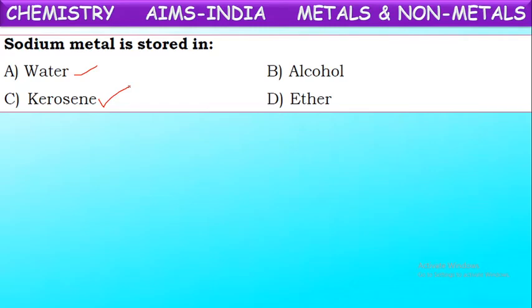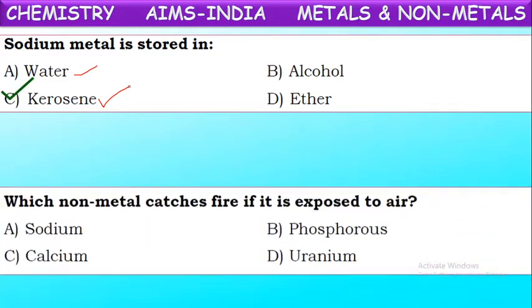So they should always be stored under kerosene. Whenever it is needed, a small piece is taken out and used for experimentation, but the remaining sodium will be stored again under kerosene. Sodium is stored under kerosene.